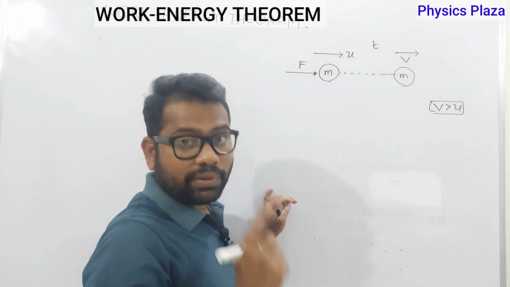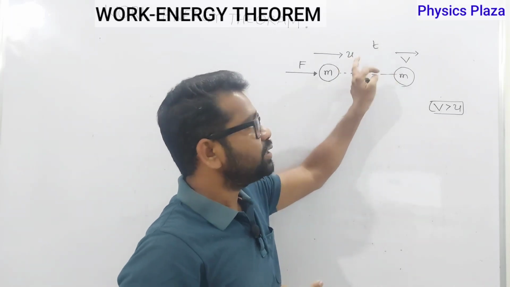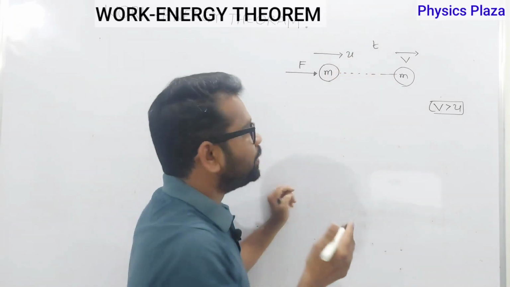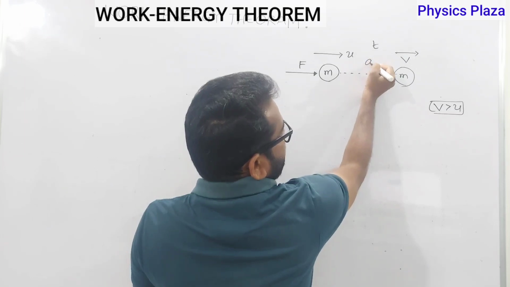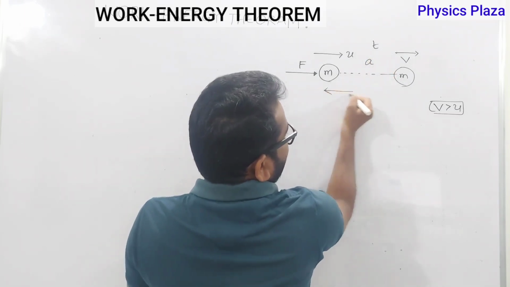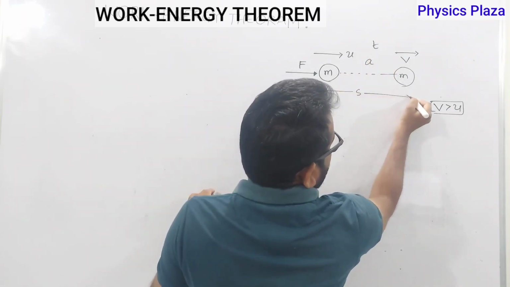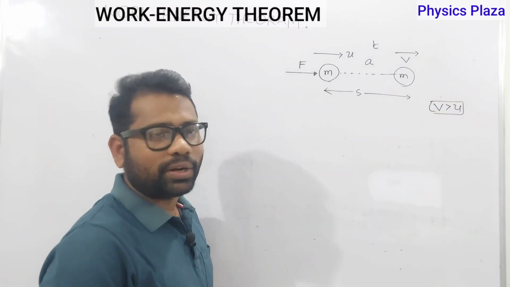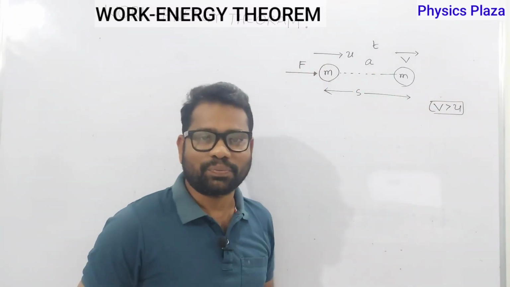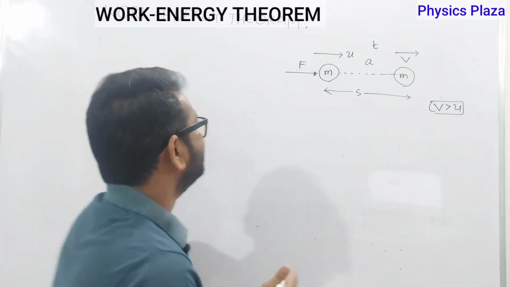Children, here it's very important. As there is a change in velocity, obviously there will be an acceleration. The body has some acceleration a, and the displacement covered is s. Children, try to understand. This is actually the situation. Now let us start here.